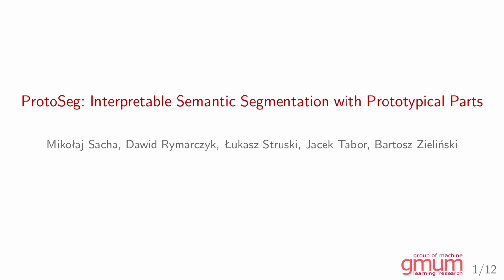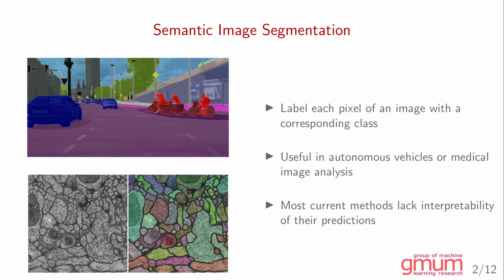I would like to present to you ProtoSeg, an interpretable semantic segmentation with prototypical parts. Semantic image segmentation is the task of labeling each pixel of an image with a corresponding class. It is useful particularly in areas such as autonomous vehicles or medical image analysis. However, most current methods lack interpretability of the predictions, which can be useful especially in high-risk areas.